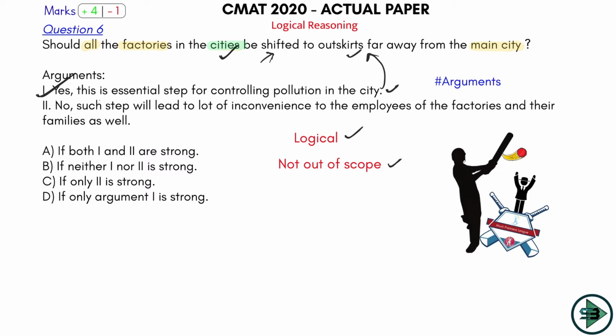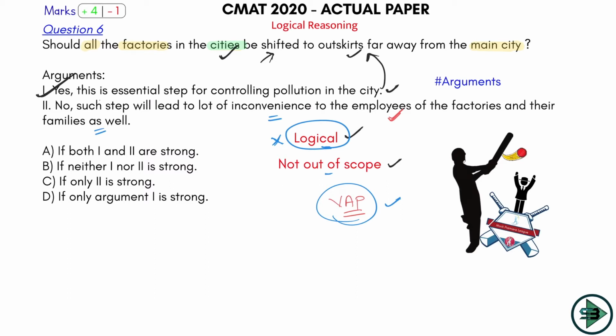"No, such step will lead to a lot of inconvenience to the employees of the factories and their families as well." Right, in our arguments class, we have studied something called VAP analysis, viewpoint of the affected party. So who is the affected party? The employees. Okay, "no, such step will lead to a lot of inconvenience to employees." This is quite true, it can lead to inconvenience to employees, but this is not logical. This is going through my VAP analysis, correct? You are showing me the affected party, but the basic rule is not satisfied. This is not at all logical. Why is this not logical? Because it will lead to inconvenience to the employees of the factories and their family as well.